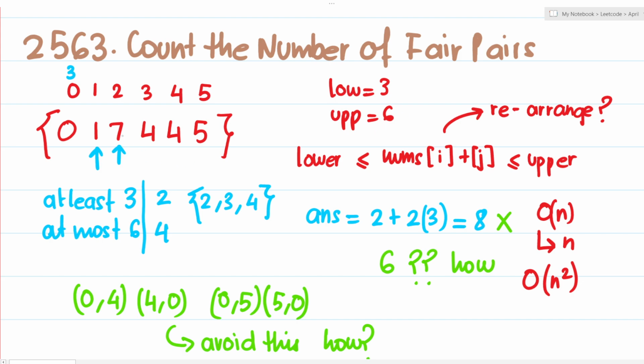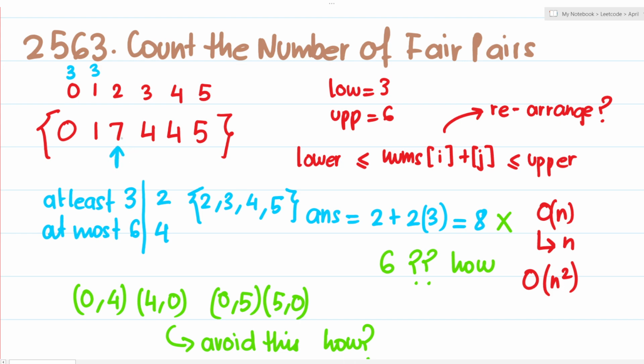So is 7 part of the game? No. This 4, yes. This 4, yes. This 5, again. I can have this 5 as well, right? Sorry, I got a bit confused, because 1 plus 5 is going to be 6, right? So I can pair this 1 up with this 4, and this 5. So again, this is going to give me 3 pairs as well.